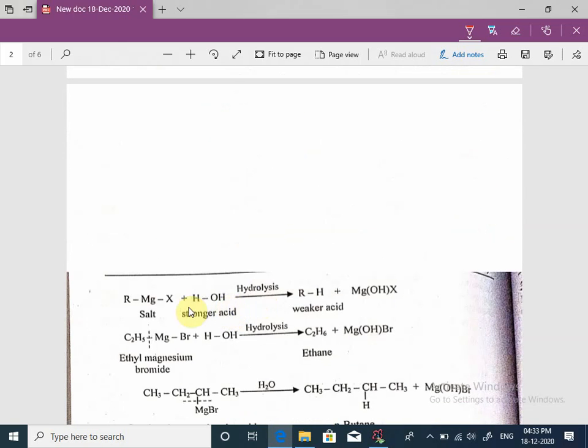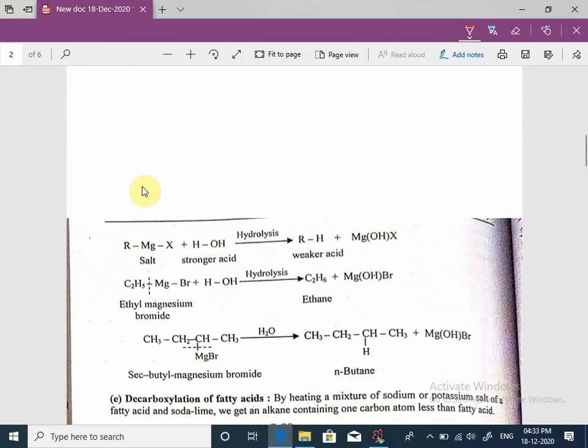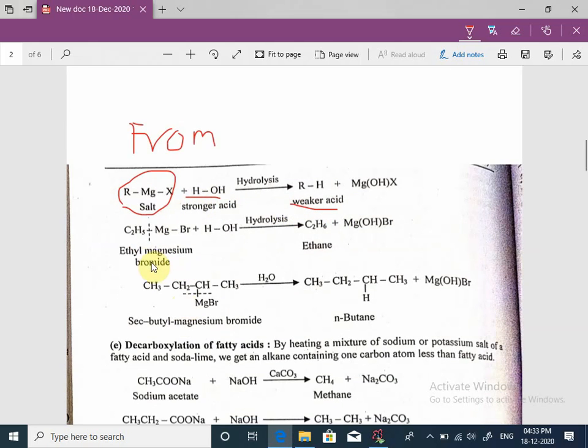Next method, preparation of alkane from Grignard reagent. When this Grignard reagent reacts with water, means when hydrolysis of this Grignard reagent takes place, then formation of alkane. See the example. This is ethyl magnesium bromide.